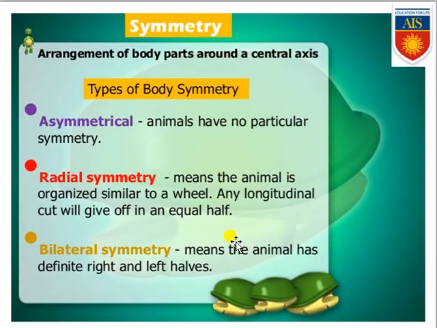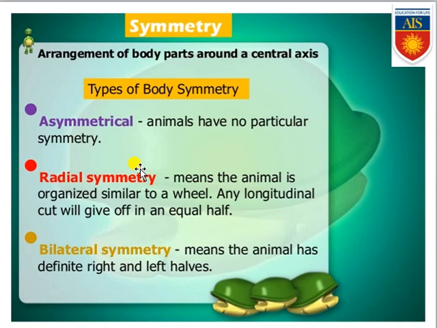Okay. Now the next point is regarding the symmetry. What is symmetry? The arrangement or organization of the body parts, rather body organs or tissues, in a geometric manner around the central axis. For each and every organism there is a central axis, we all know. Surrounding that central axis there are multiple body organs, and that arrangement of the body organs surrounding the central axis is commonly known as symmetry.